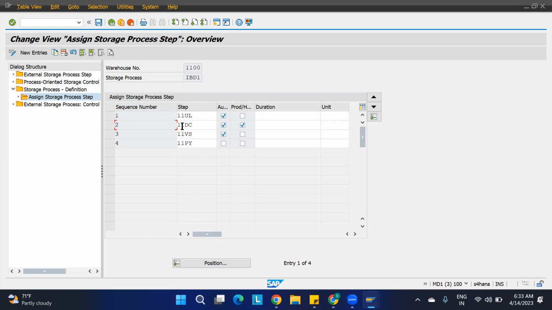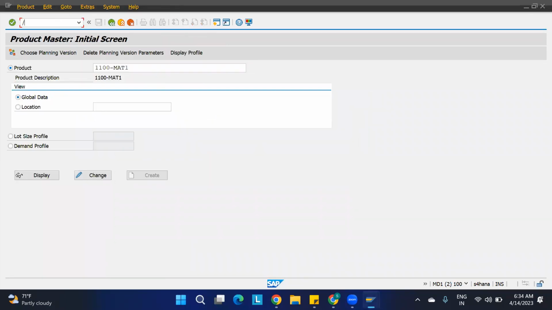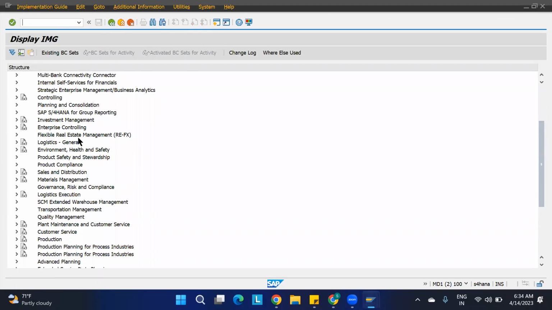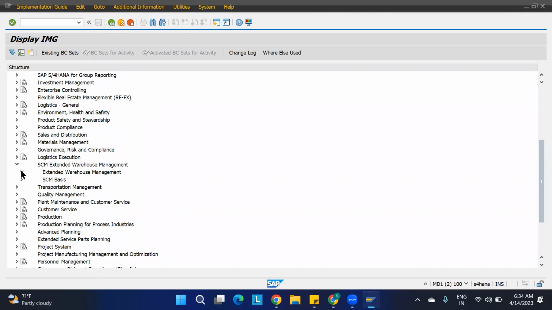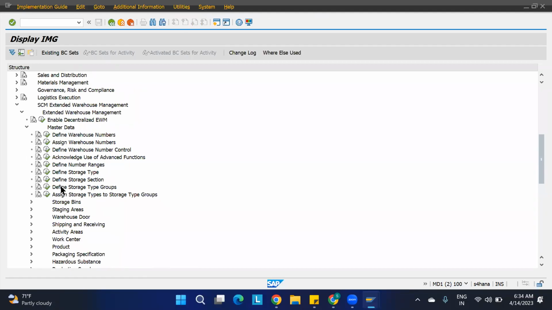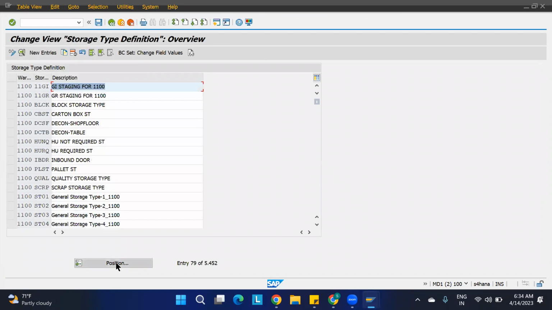For this, if you want to maintain some storage control, we need to have the work center. First I'm going to create the work center. Go to SPRO, IMG. For creation of the work center, first I have to create the storage type. So I'm going to create the storage type first, then come to the work center. Go to master data, then storage type. You can copy whatever is available for us.